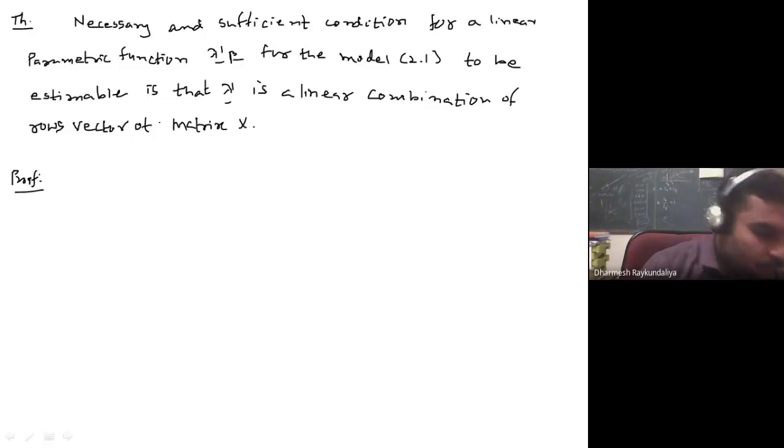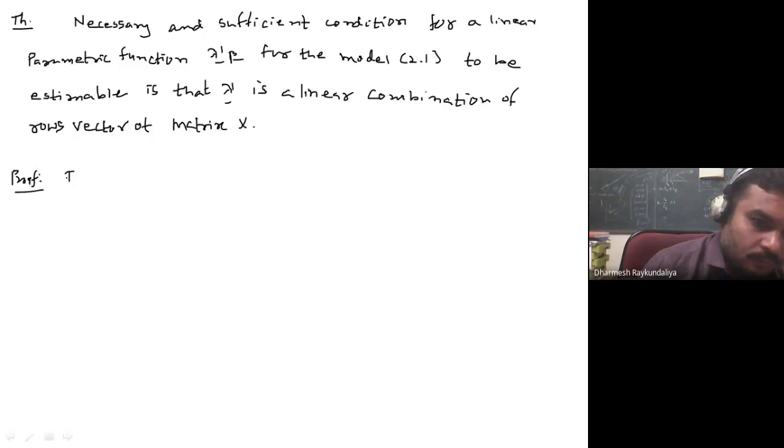So this will be proved in two parts, necessary and sufficient. That means if and only if. We start with the "if" part. Lambda dash beta is estimable. So by using the definition of estimability, we will show that lambda dash is a linear combination of rows of X. That is, we will prove that there exists a linear function of observation whose expected value is lambda dash beta. So that is what we will prove.